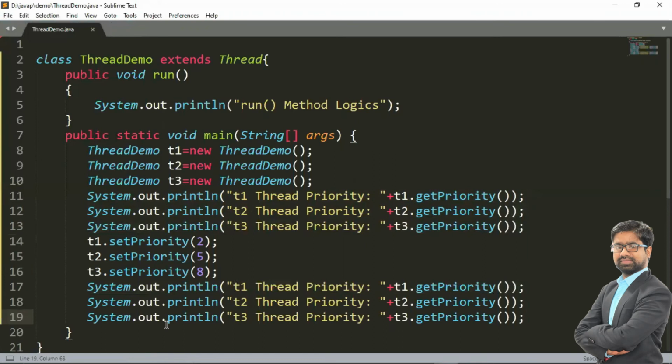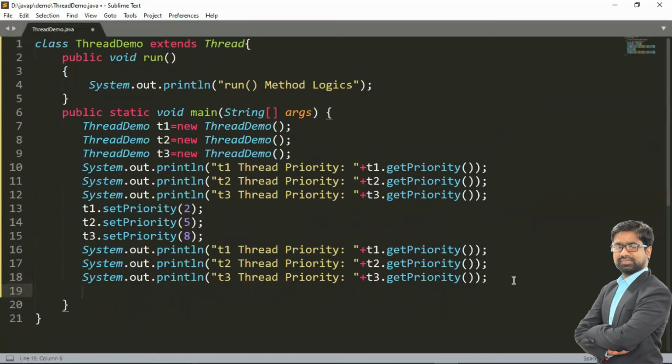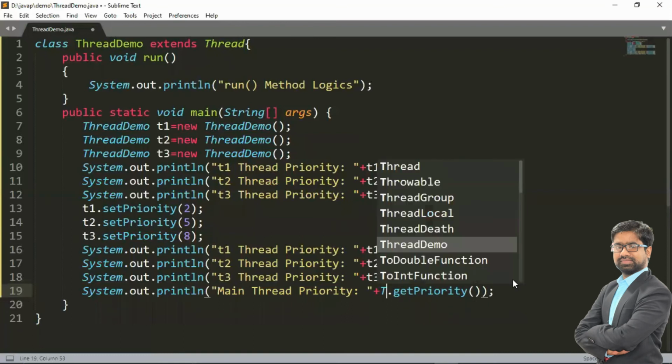Okay. Now, if you want to get the priority of main thread, we can get main thread priority also. How to get priority of the main thread? We have to call main thread priority first. So main thread we have, that is main thread priority. What is the main thread priority? If you want to print main thread priority, what we have to do? We have to call